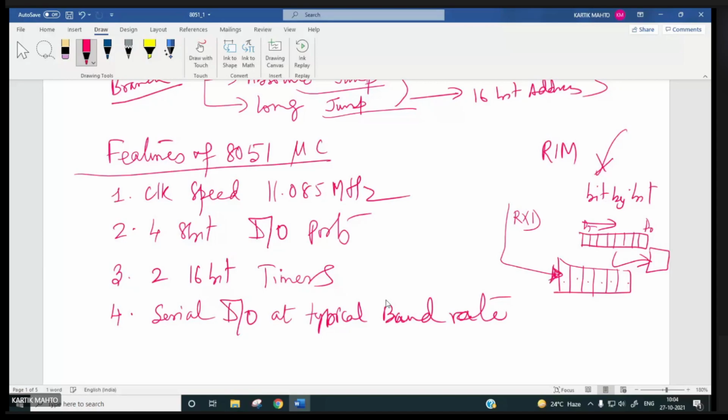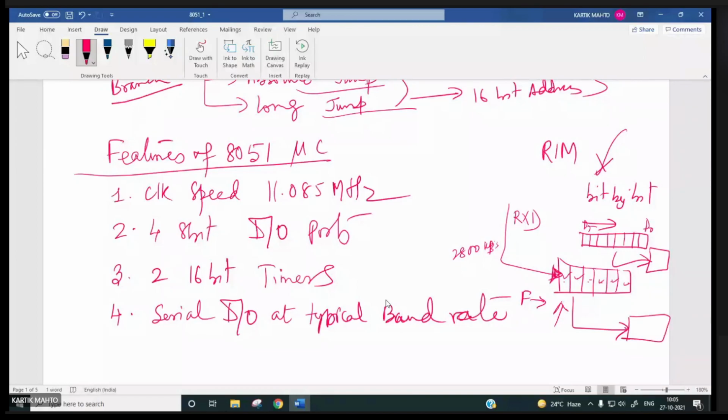So suppose you have put say 2800 kbps. So at that rate it will receive, and the moment 8 bits are received, a flag will be generated, and the microcontroller will understand that 8 bits have been received, so it will be transferred to memory.